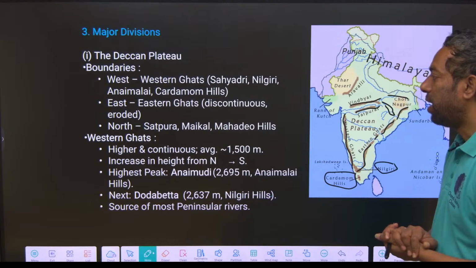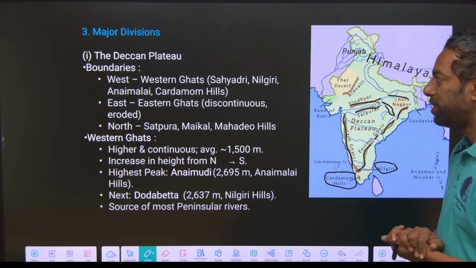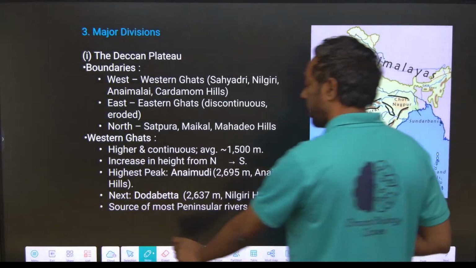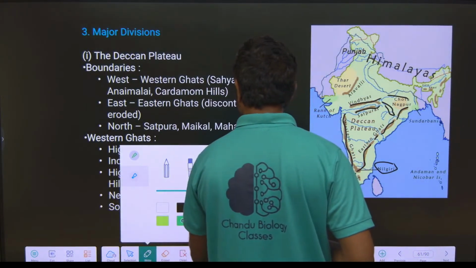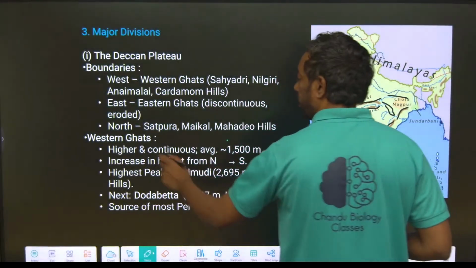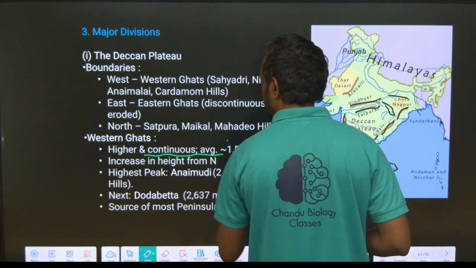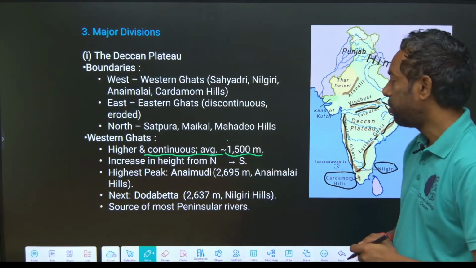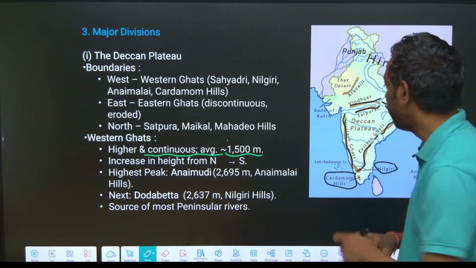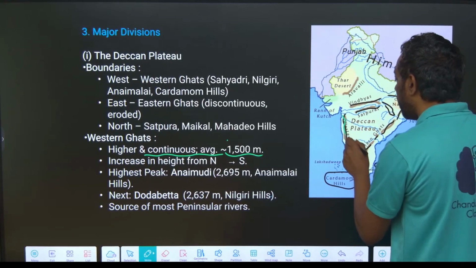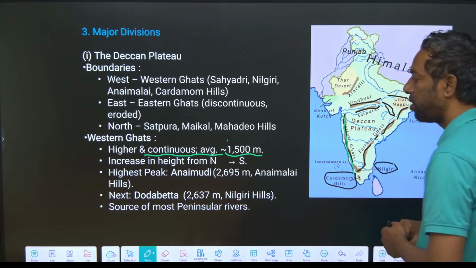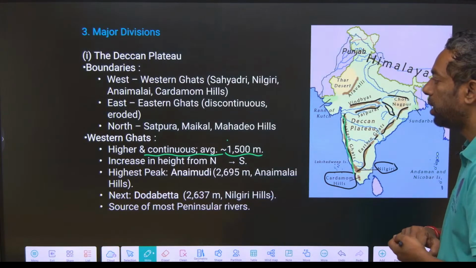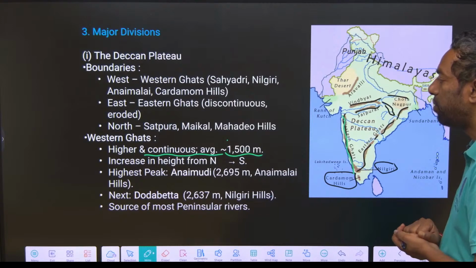Next, Western Ghats. The Western Ghats are the west part of the Deccan Plateau. They are the coastal area of the Deccan Plateau. This is continuous, about 1,500 meters average along the coastline. It increases in height from north to south.